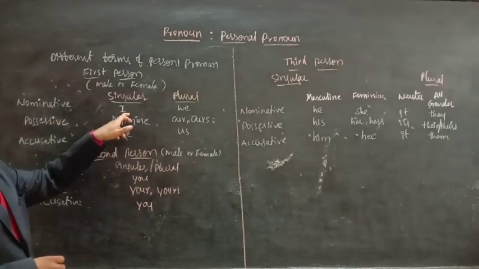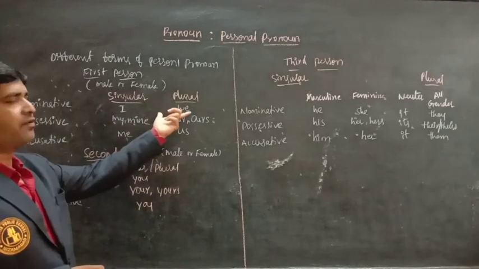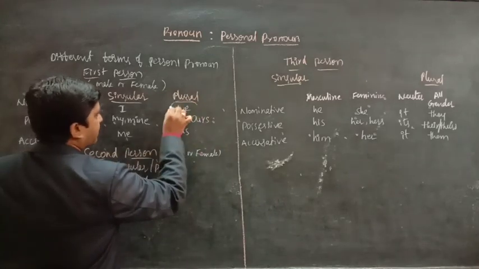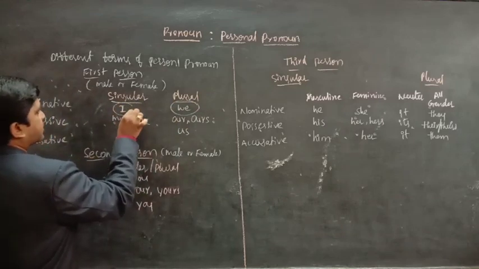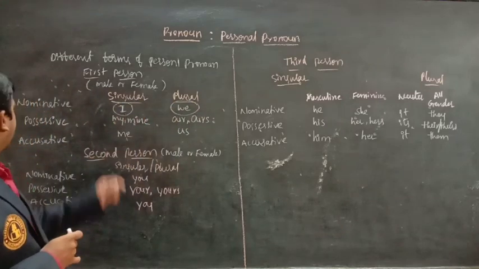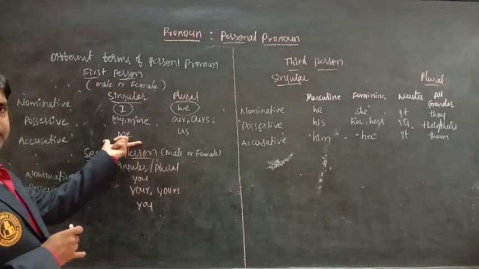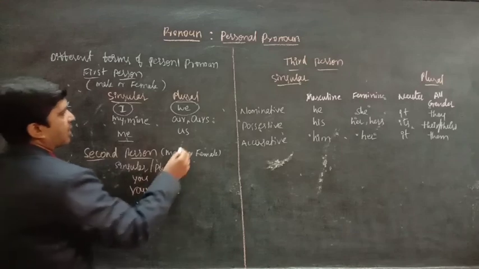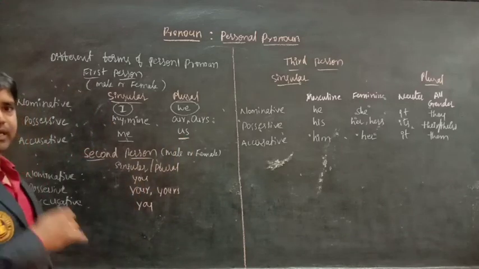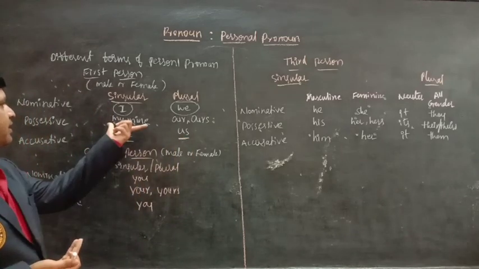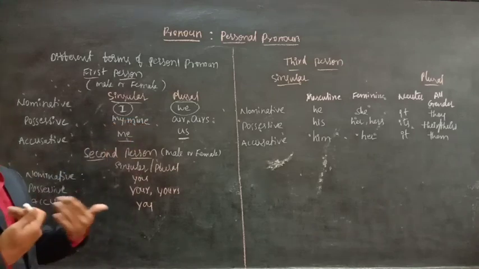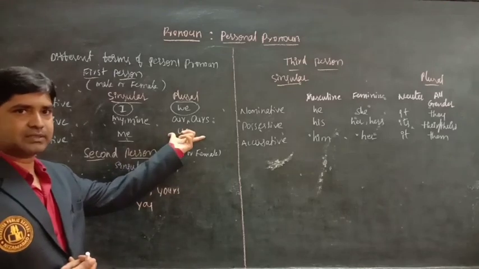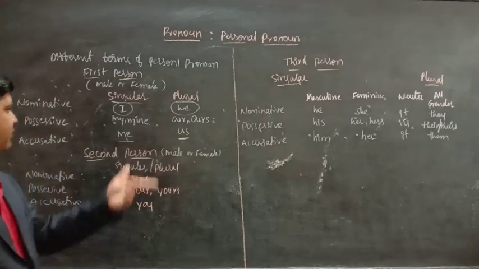I am a teacher. We are teachers. We use we for plurals and I for singulars. If it is in the accusative case, the object case, we use me and us. If it is possessive, mine: this is mine. Ours: this is ours.